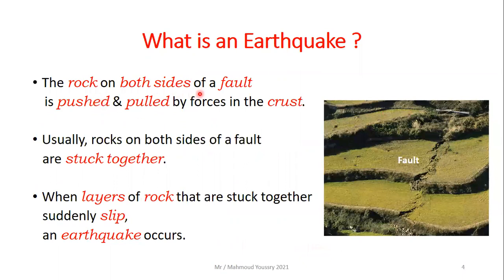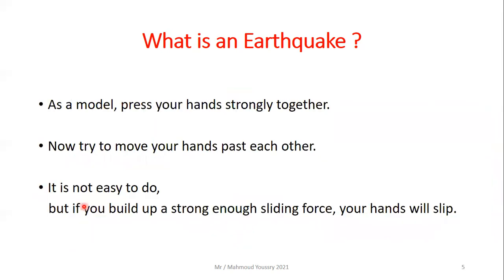The rocks on both sides of a fault, as you can see, this is the fault, are pushed and pulled by forces in the crust. Usually the rocks on both sides of a fault are stuck together, but when the layers of rock that are stuck together suddenly slip, an earthquake takes place.